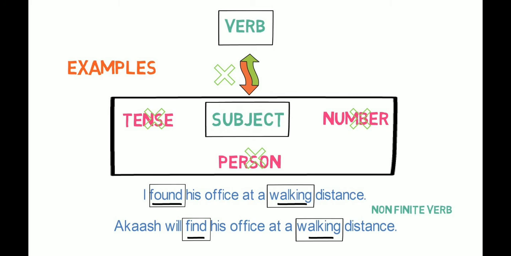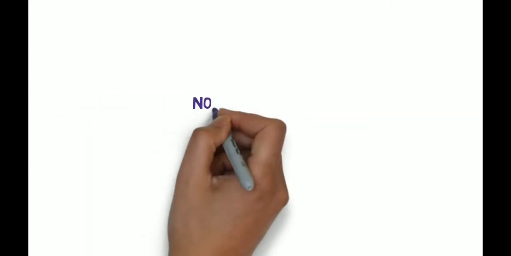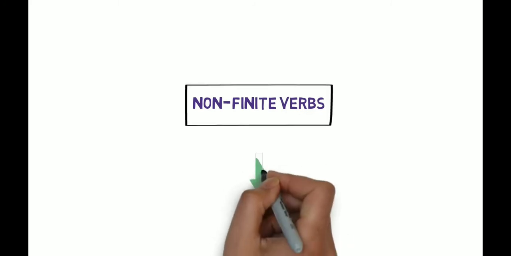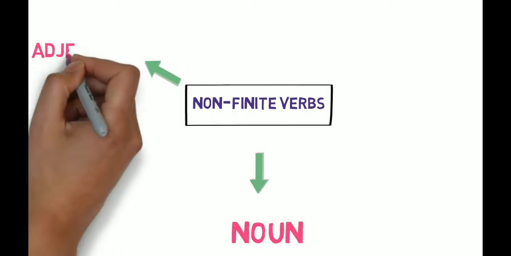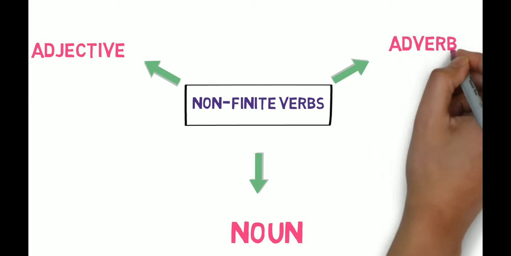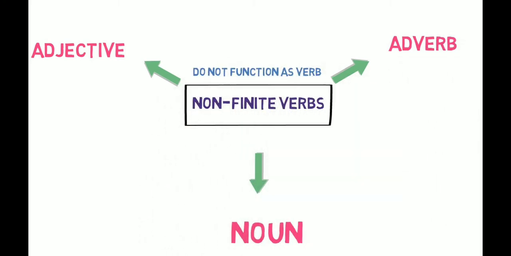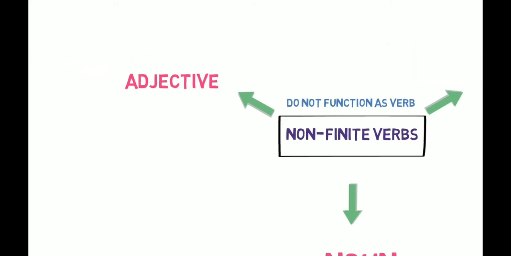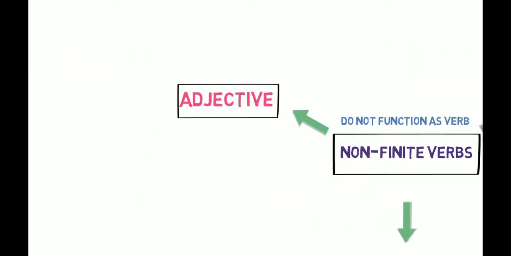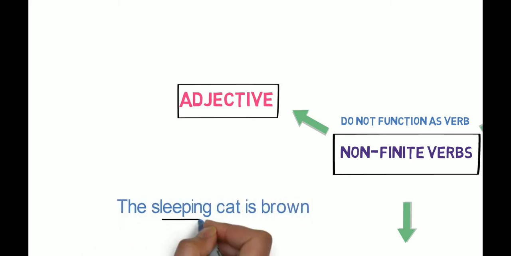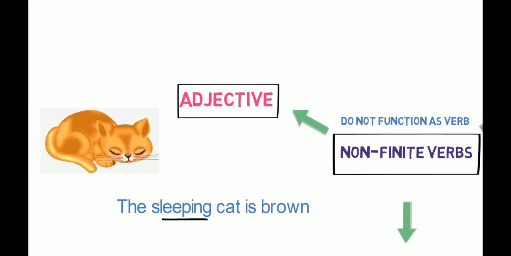Now that we are clear what non-finite verbs are, let's understand their usage. Non-finite verbs function as noun, adjective or adverb in the sentence. They do not function as verbs in the sentence, as we just understood. Now let's understand their functionality as an adjective with an example. The sleeping cat is brown. Here, sleeping functions as an adjective in the sentence as it is describing cat.